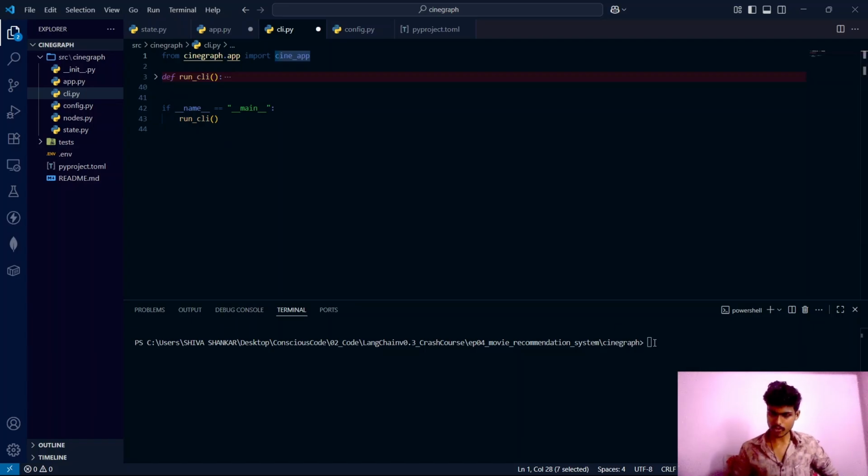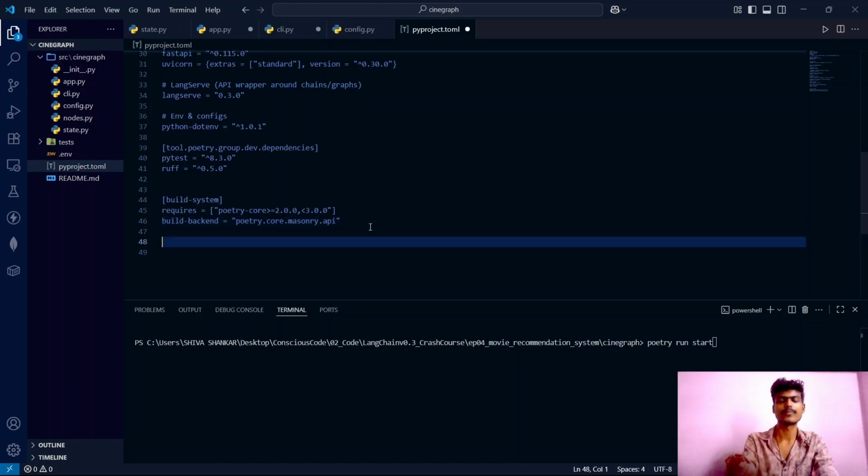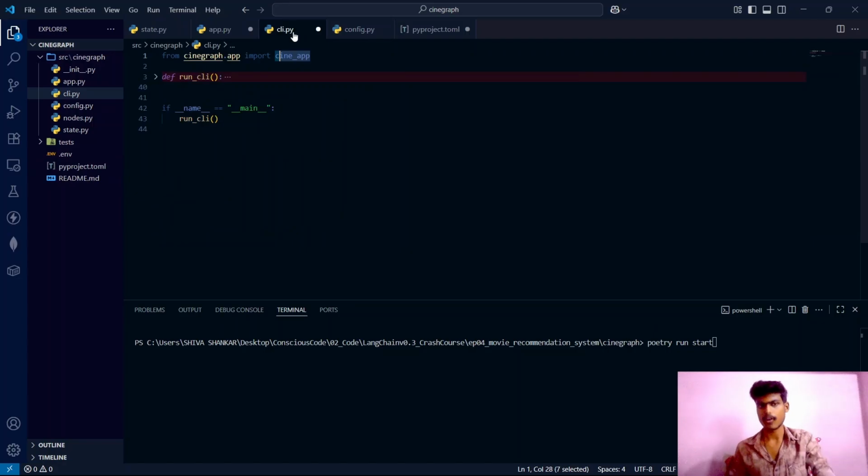Since this is a poetry project, we can use poetry run start to execute this particular file. But first of all, we need to define a script here inside this pyproject.toml file so that poetry run start actually executes this cli.py file.